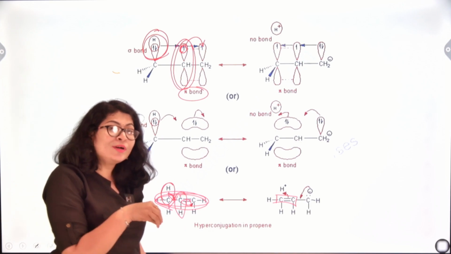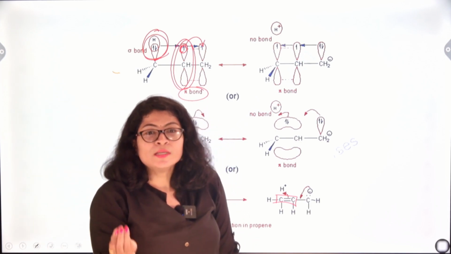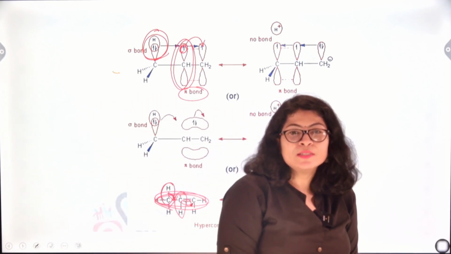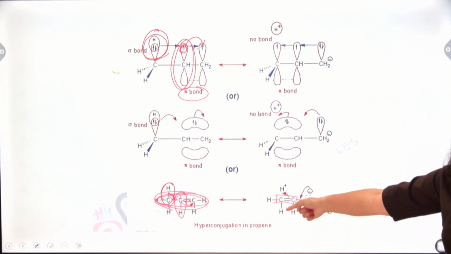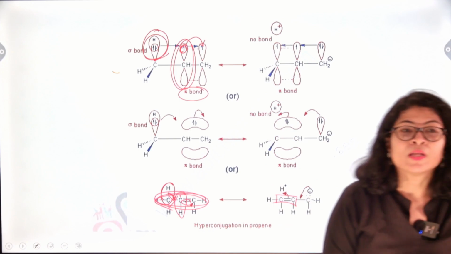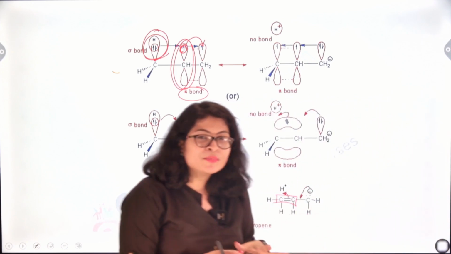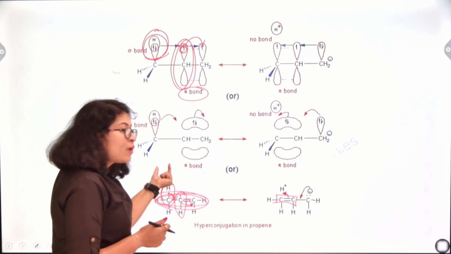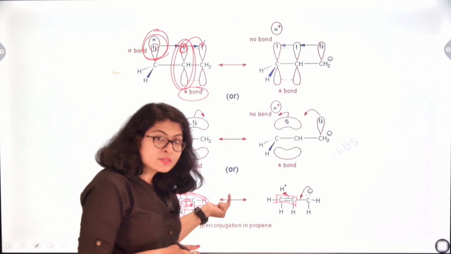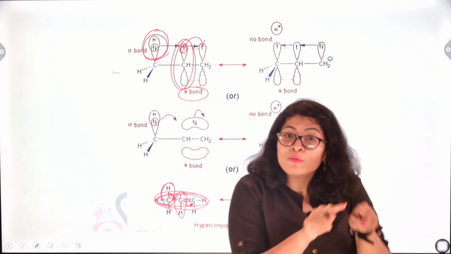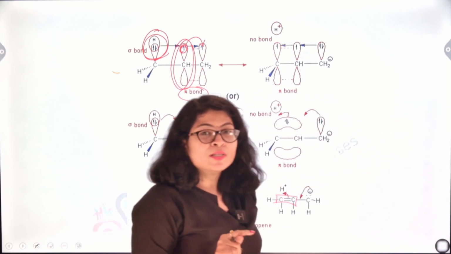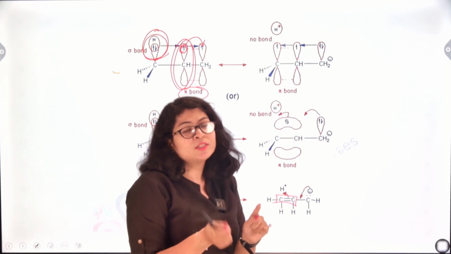Now that electron density, obviously, means it is a negative charge density. So this negative charge density does not allow this hydrogen atom to move out as a proton, as a result of which if a base comes, we cannot say that the base will extract this proton. No, it's not possible. This proton is still intact with the carbon system. It is a part of that system. Basically, there is just shifting of charges from one atom to another.